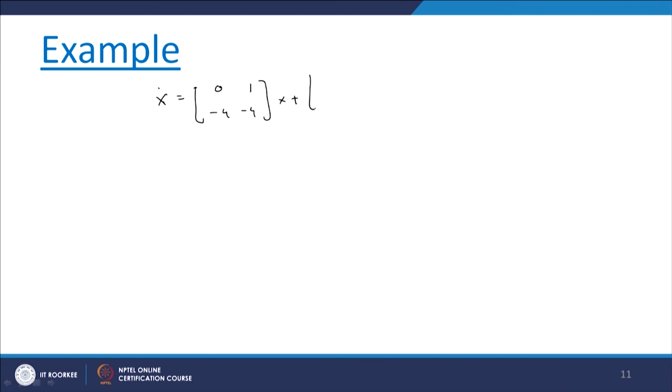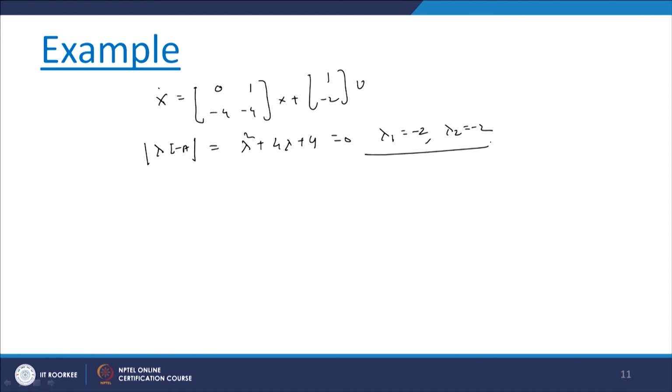x plus [1; -2] into u. Now, if you calculate the eigenvalues of the system, we will find that the characteristic equation for this system is lambda I minus A equal to lambda square plus 4 lambda plus 4 equal to 0, and here lambda 1 equals minus 2 and lambda 2 equals minus 2.